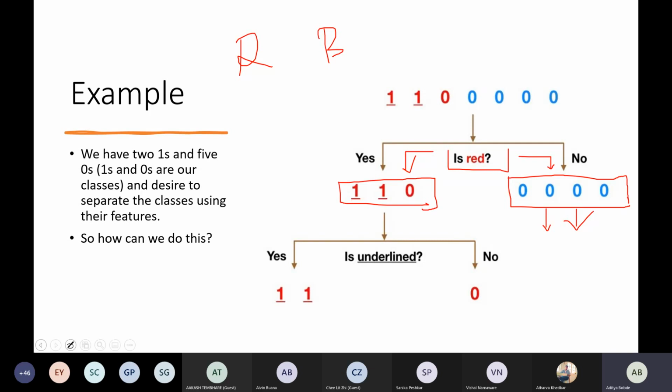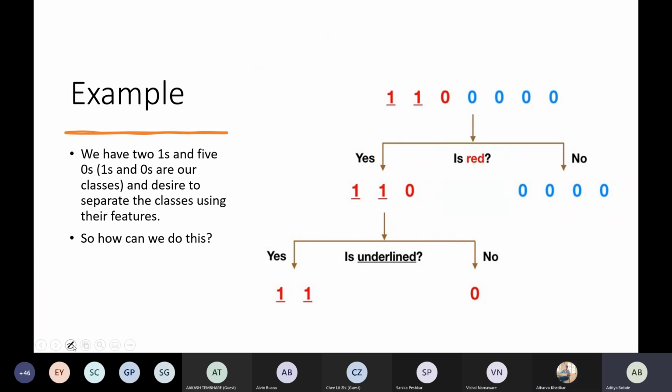Is it underlined or not? The ones are underlined with a red line, so we can give the condition: is it underlined or not? If yes, it will be classified as 2 ones with underline. If no, it will be classified as not underlined. So finally, these are also terminal nodes.